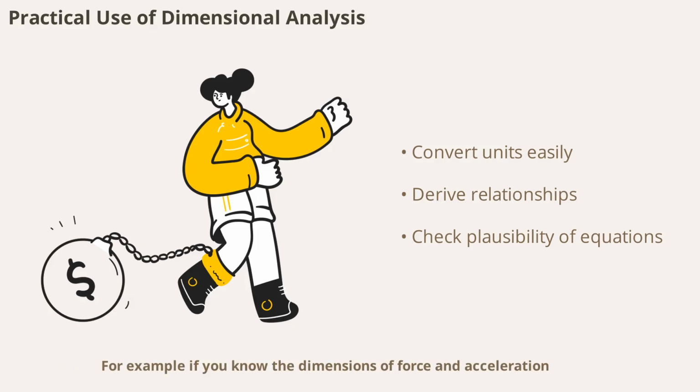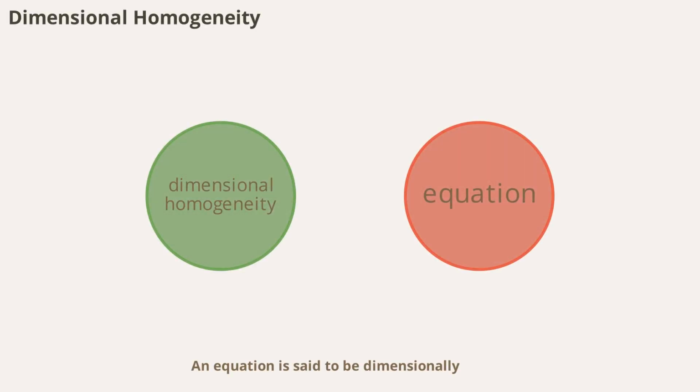For example, if you know the dimensions of force and acceleration, you can deduce the dimensions of mass. This technique is a valuable problem-solving tool in physics. An equation is said to be dimensionally homogeneous if all terms have the same dimensions. This is a basic requirement for any physical equation. Dimensional homogeneity ensures that the equation is physically meaningful and can be used reliably in calculations.